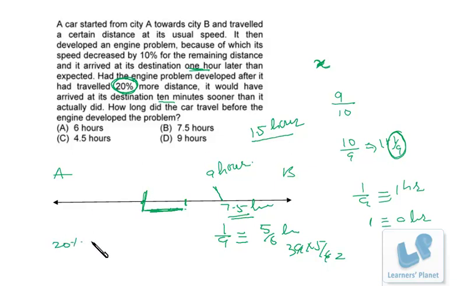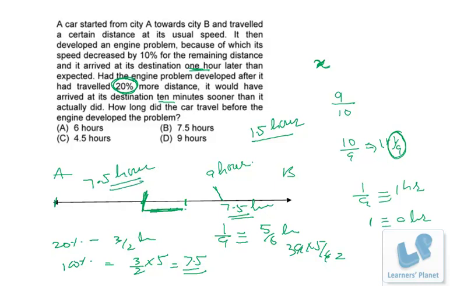So 20% distance is covered in 3 by 2 hours. That means 100% distance will be covered in 7.5 hours, right? So from here to here, the normal time it takes is 7.5 hours.